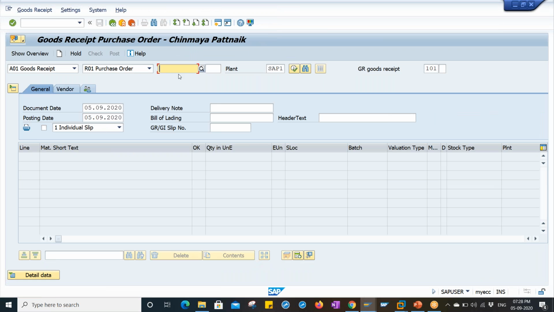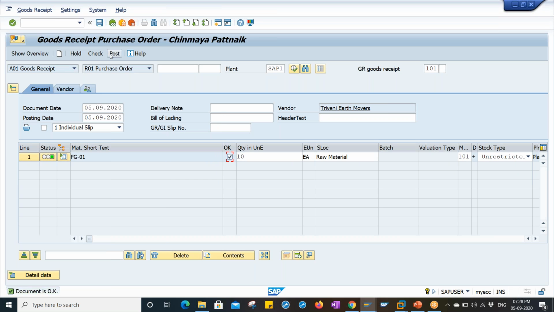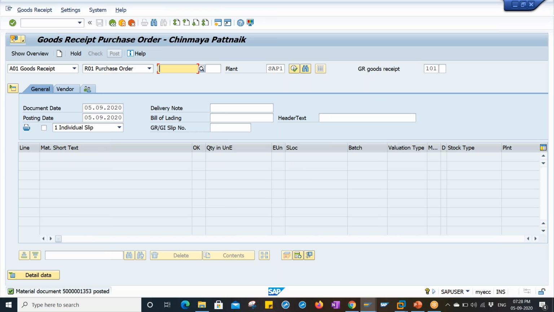Enter the PO number, press enter. How much quantity? 10 quantity. Click on check. Same, click on post. The same accounting entries will be generated, but the transactions are a little different. We use ME20 and VL02N, or within ME20 itself we can create a post goods issue. This is the difference between the MM point of view and the SD integrated point of view.